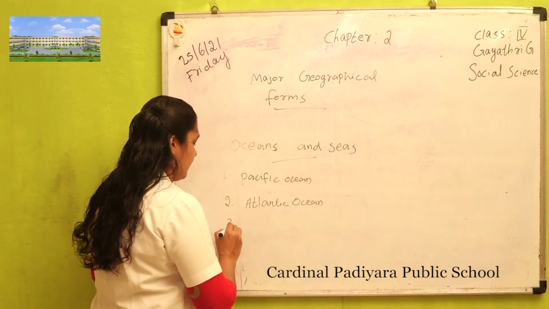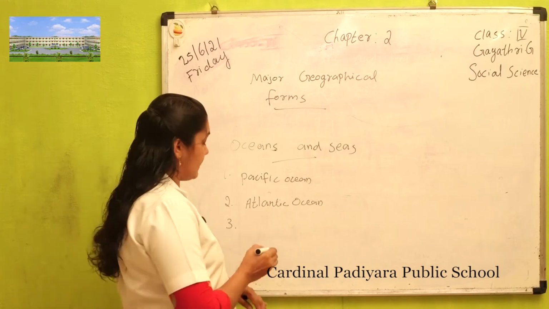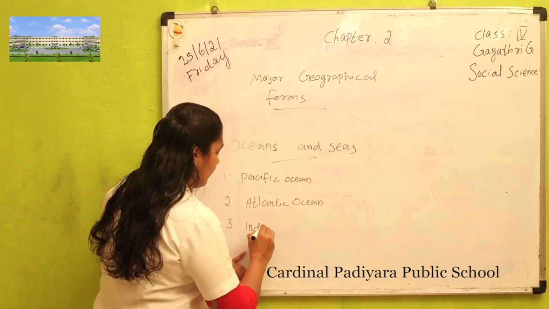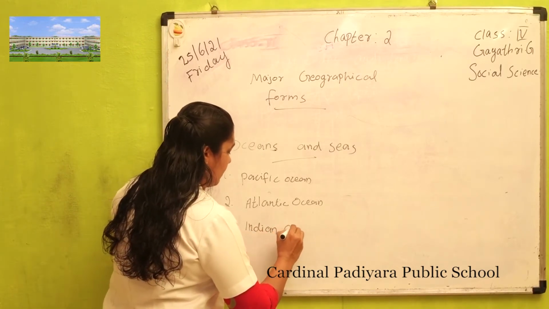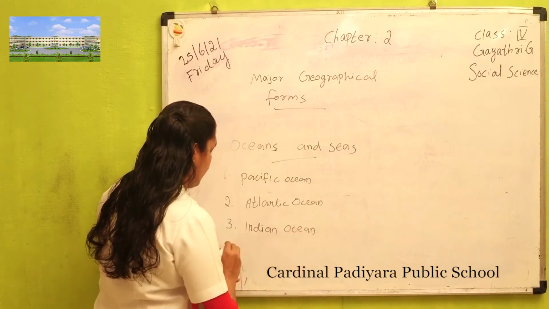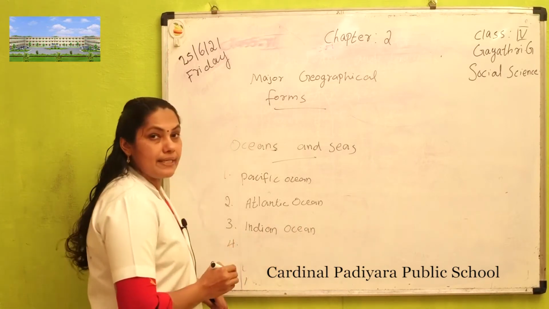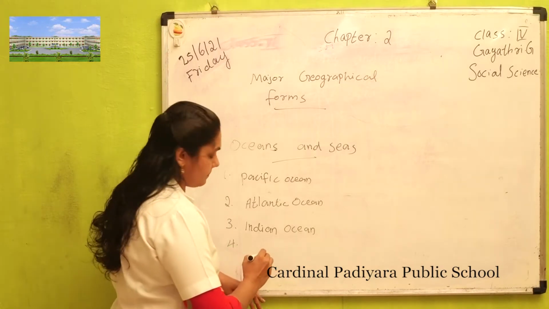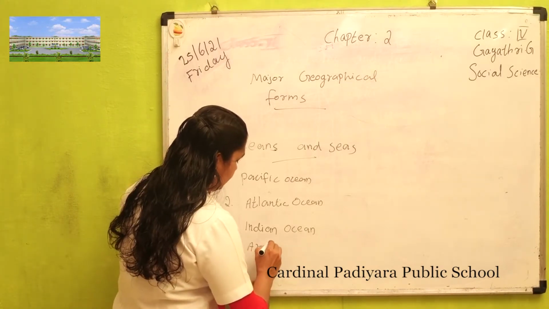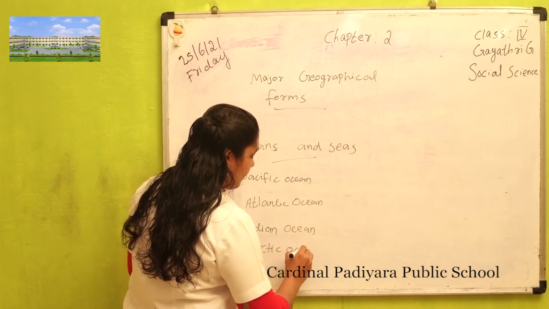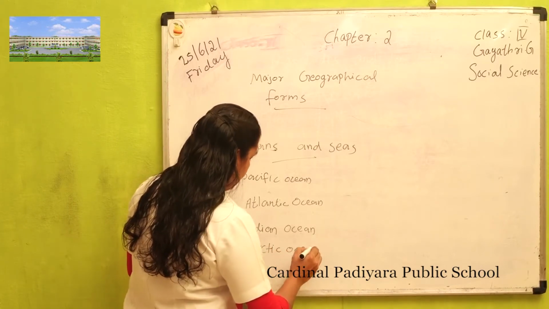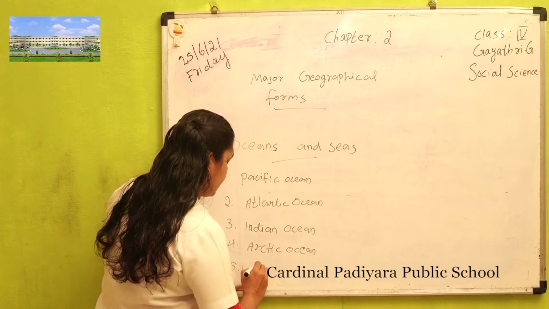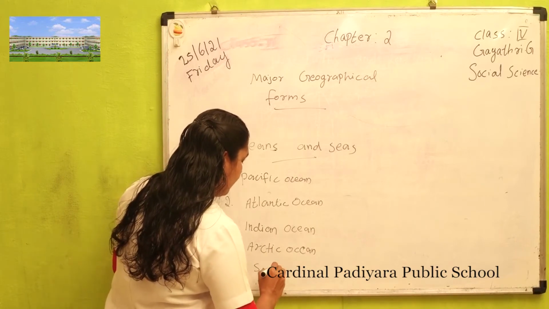The third one is the Indian Ocean, the fourth one is the Arctic Ocean, and the fifth one is the Southern Ocean.